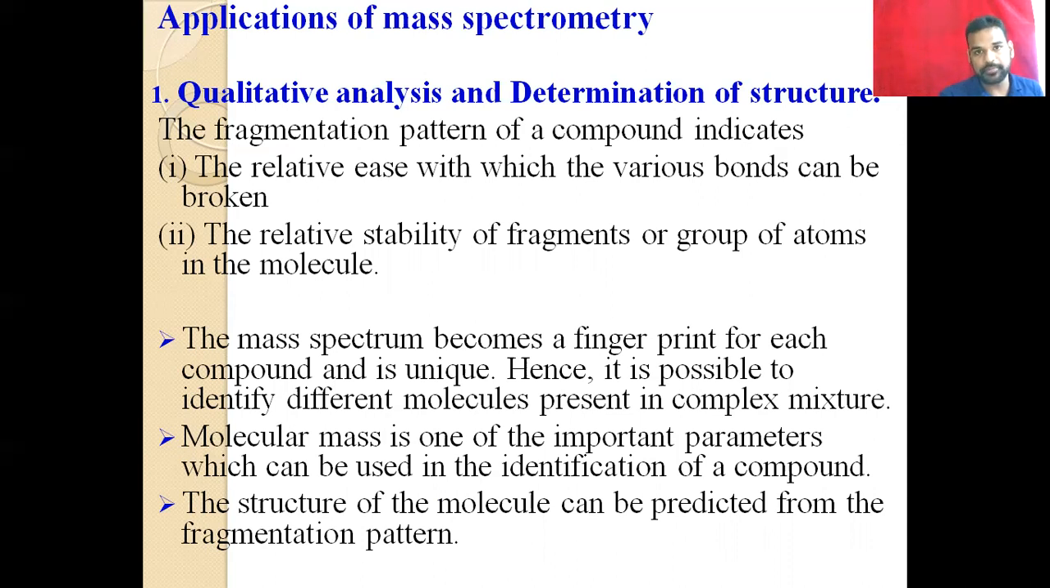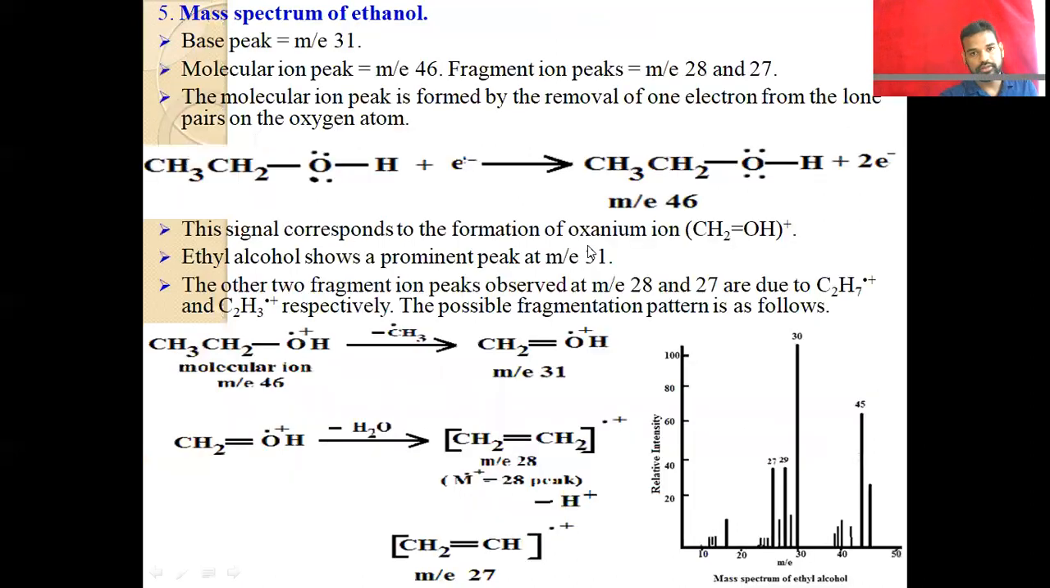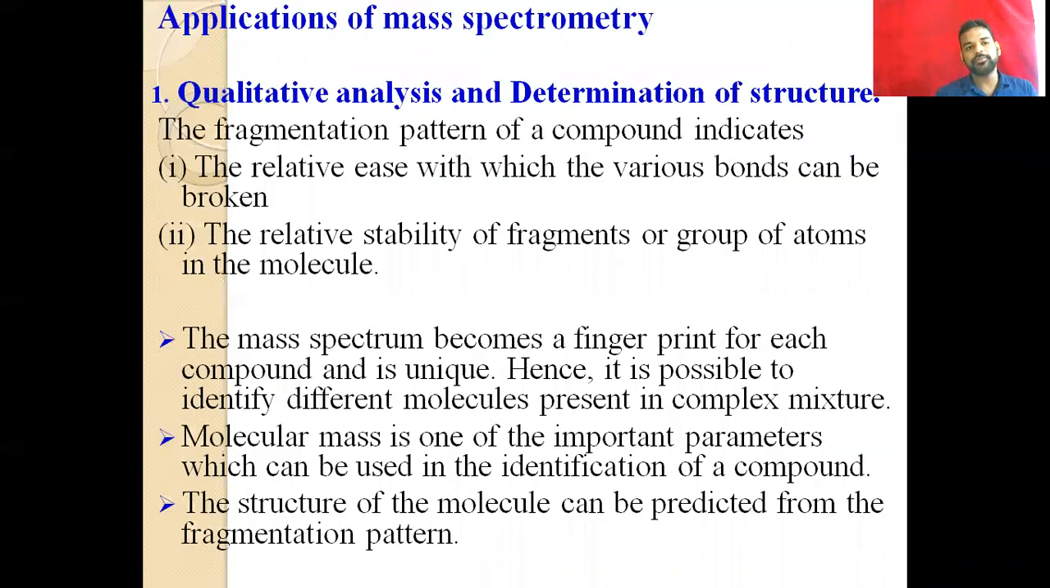That means here the fragmentation pattern gives the idea about the molecule, that means the structure of the molecule. Here, this is the best example. After fragmentation of the OH group, or the formation of the M by E ratio of 31, that is the OH, it identifies the structure of the molecule on the basis of their fragmentation. So this is all about the qualitative analysis.